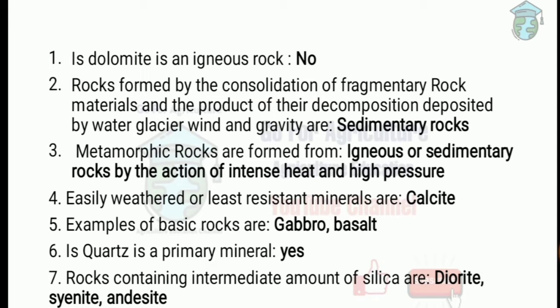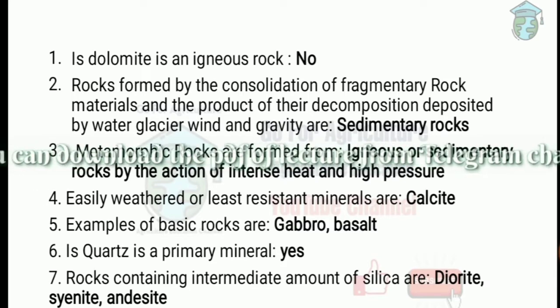rocks. Next one, the rocks that are formed by the consolidation of fragmentary rock material and the product of their decomposition, deposited by water, glacier, wind and gravity, are called sedimentary rocks. The sedimentary rocks are derived from igneous rocks and they are formed through secondary formation. The examples are limestone, dolomite, sandstone.